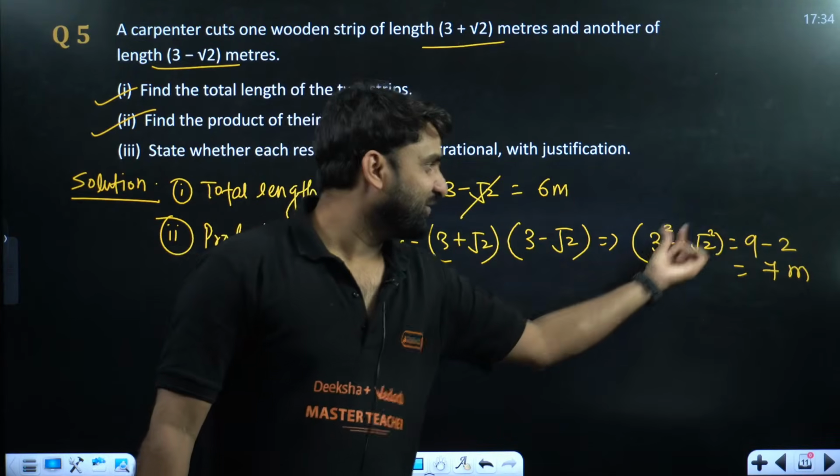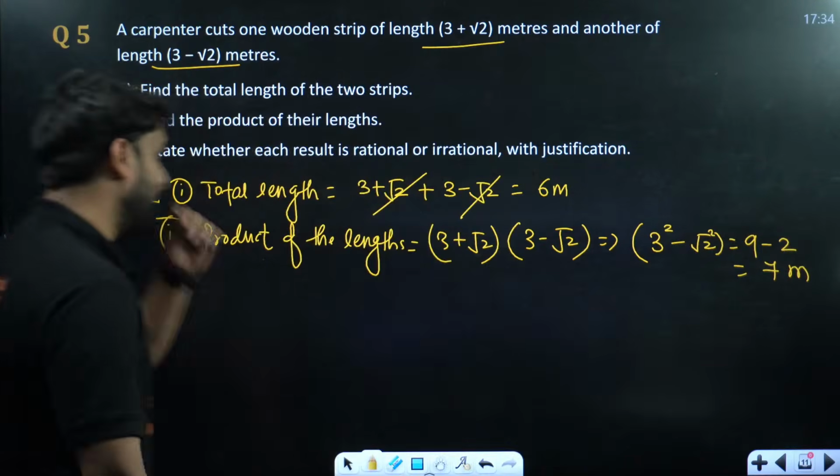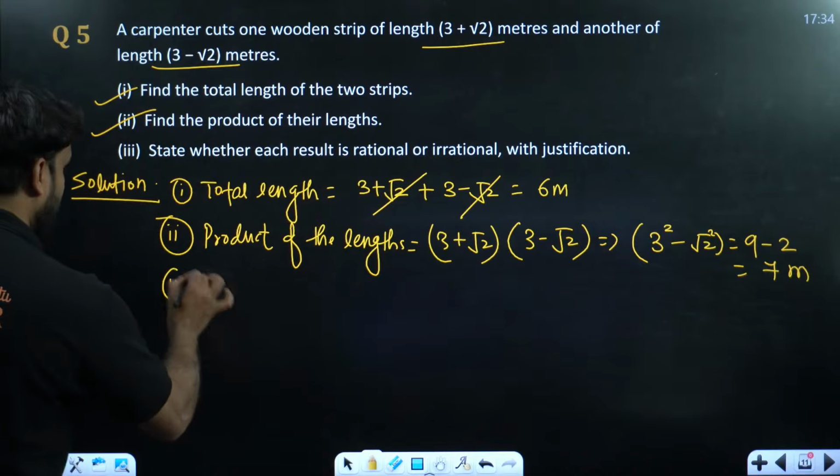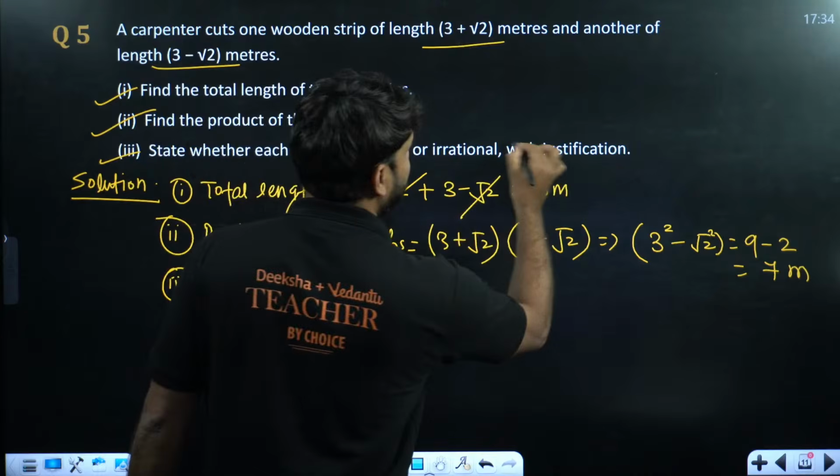So this is A square, 3 square will be 9 and root 2 square will become 2. So 9 minus 2 will be 7 meter. I hope this is clear. Moving ahead to the third question. State whether each result is rational or irrational with justification.